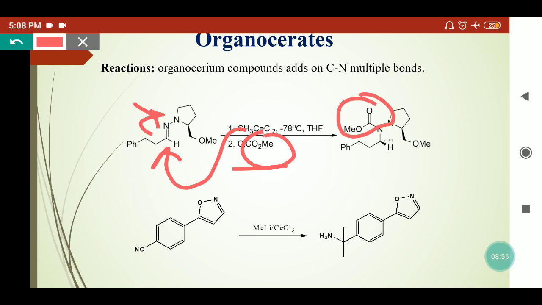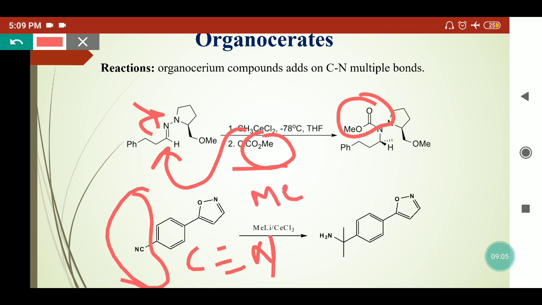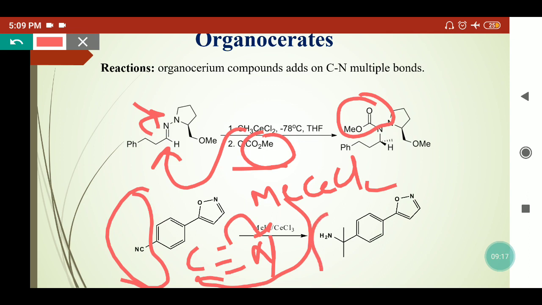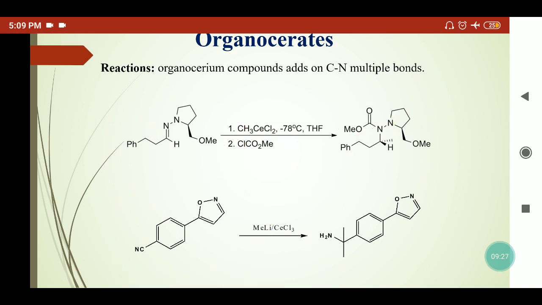The next example contains the cyanide moiety, where the C≡N is present. Here we have taken the organolithium with cerium chloride, so the MeCeCl2 will form in situ. That Me group will go on carbon and this bond will move here. On the first addition it will convert into imine. On the second addition it will convert into the amine, because two-time addition on this carbon will take place and two CH3 groups will be present in the product. So here double addition of the organocerate will take place, and the cyanide can be converted into the amine.